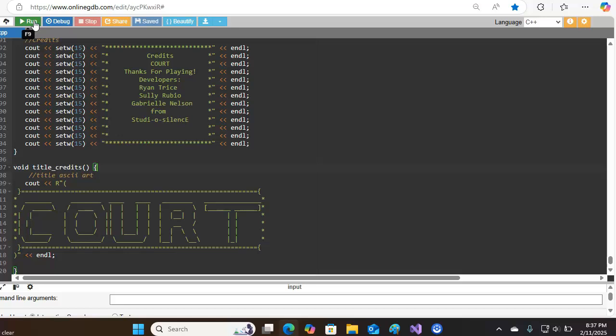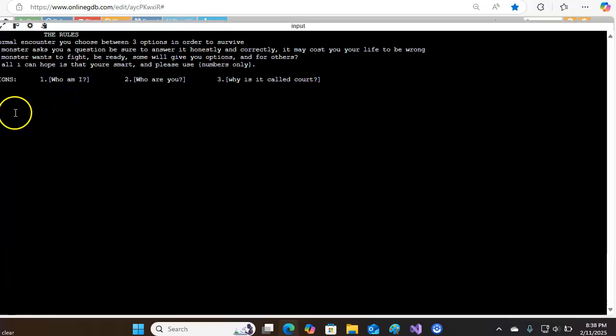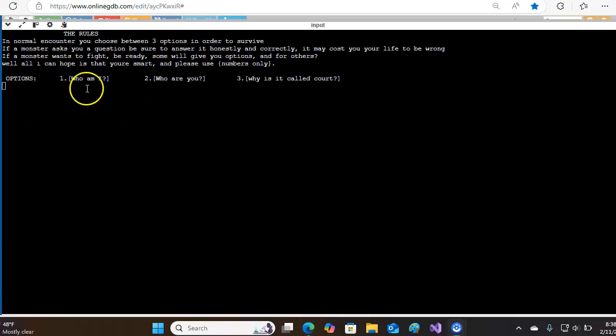So let's finally play it and show you exactly how far you can get in like 2 minutes. It's an extremely, well, relatively long game for being completely done in C++. I did have help, but we were on a tight deadline. So let's show you what that deadline can get you.